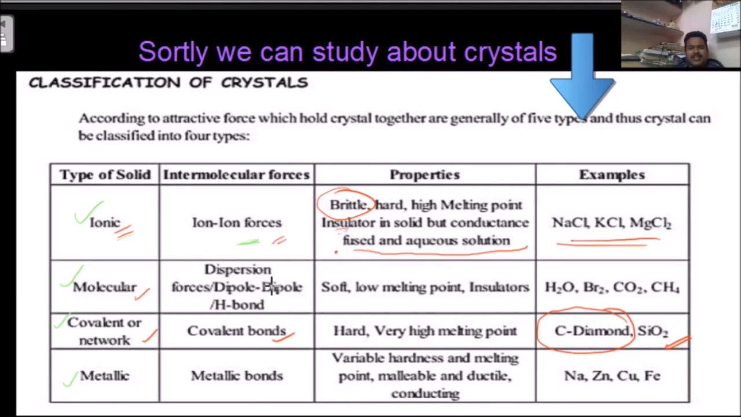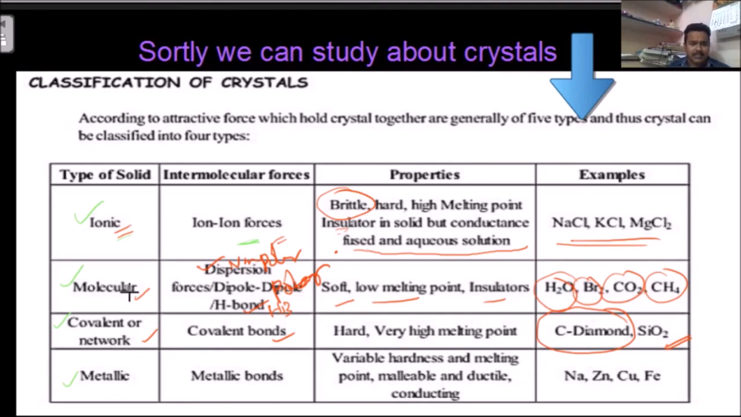How many types did we study? Three types are studied. So three types of forces are there: dispersion forces, dipole forces, and hydrogen bond. Where are dispersion forces present? In non-polar. Dipole forces are present in polar. Hydrogen bond is present in hydrogen bonded solids. They are also soft, low melting point, and insulators. Examples: H2O, Br2, CO2, and methane. So it is better to remember at least 2 to 3 examples for every category.